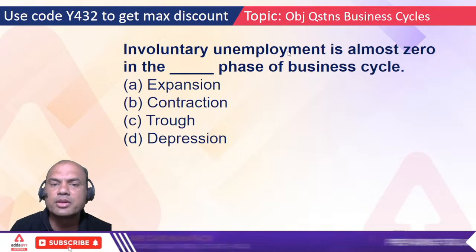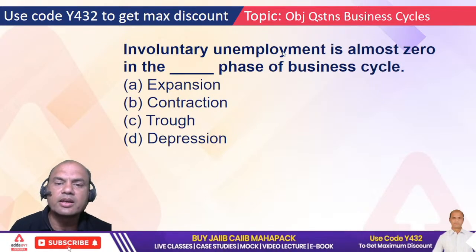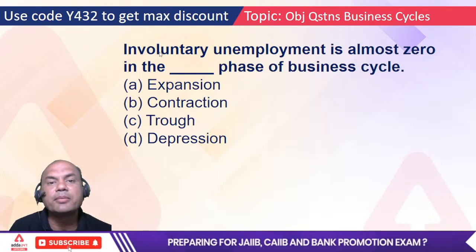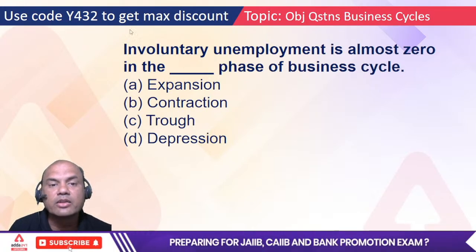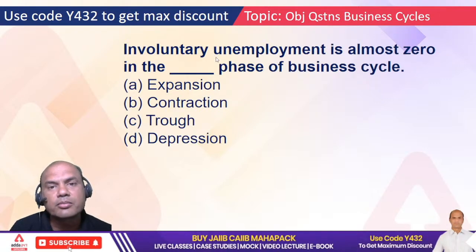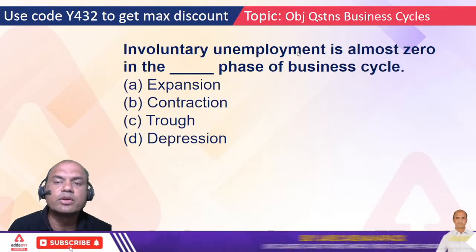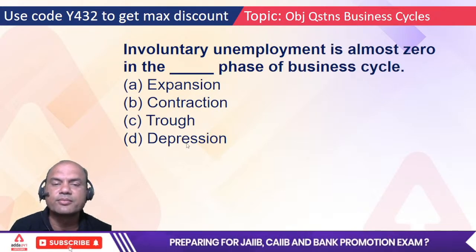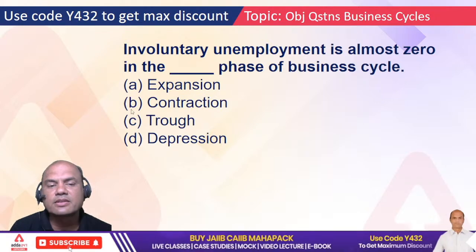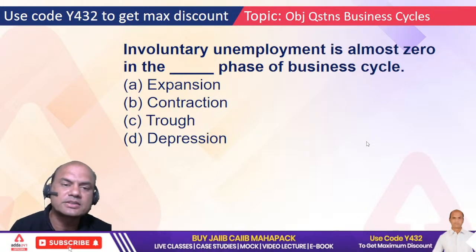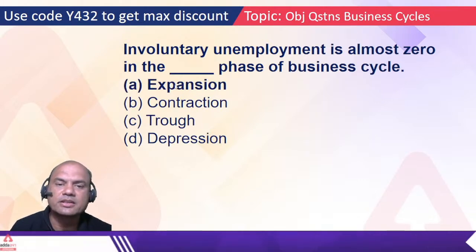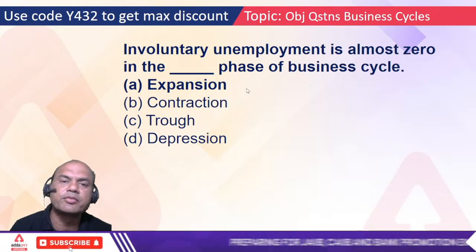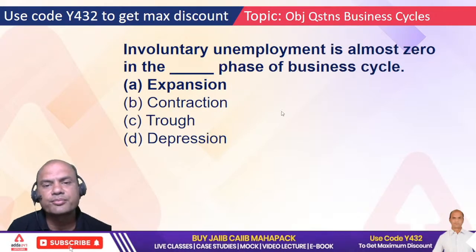Involuntary unemployment means what? What is voluntary unemployment? If I take the VRS, that is voluntary. It means I am deciding not to get employed. But involuntary means I want to work, but I don't have work. That is involuntary unemployment. So that is zero in which phase? Expansion, contraction, trough and depression. These three are negative phases, right? So the correct answer is A, expansion. There can't be involuntary unemployment in the expansion phase because everyone who is ready to work will get work.